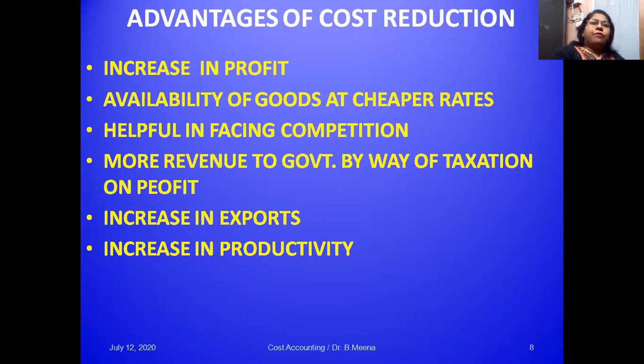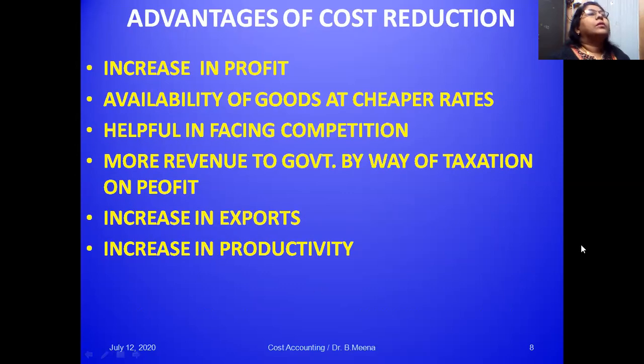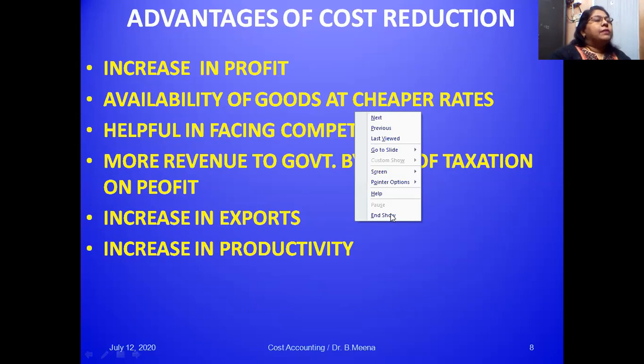Also, it will be very helpful in facing the competition. More revenue to the government by way of taxation on profit. So this is profit. Once again, I will change that to profit. That was a spelling mistake.